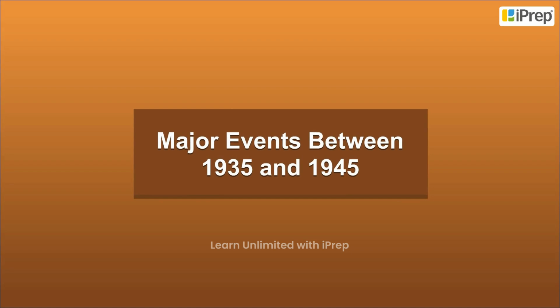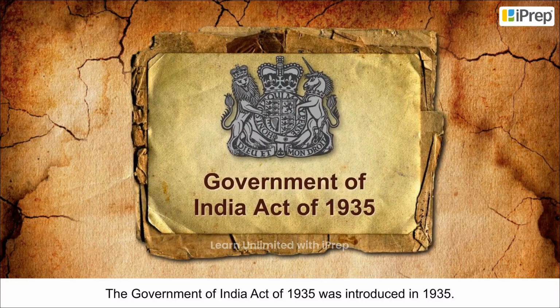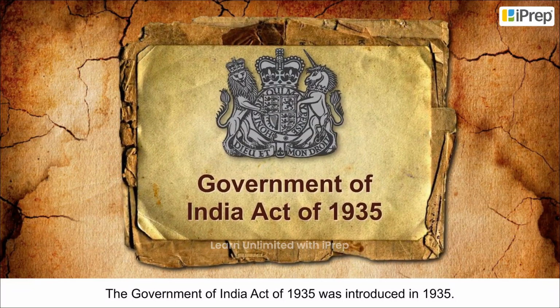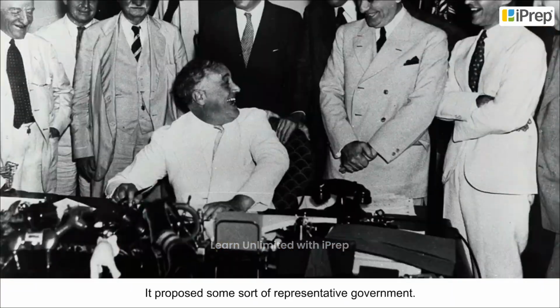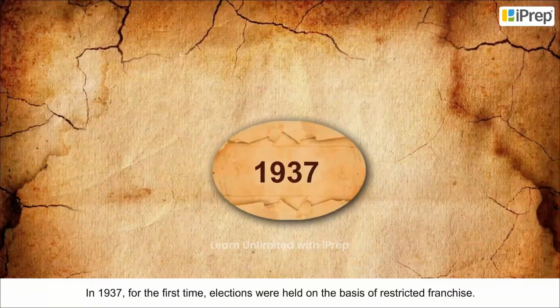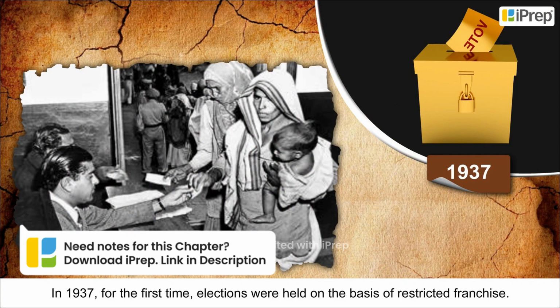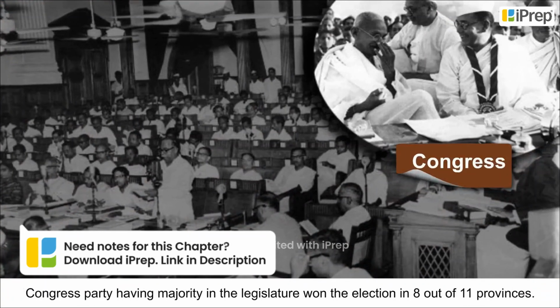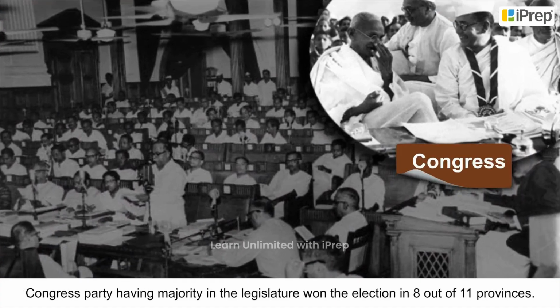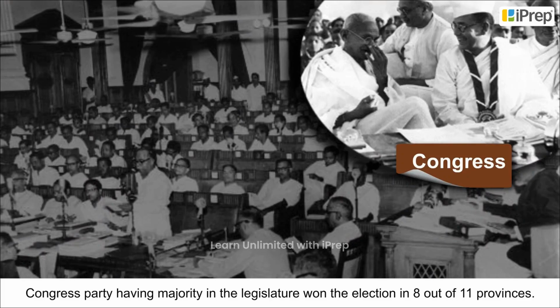Major events between 1935 and 1945. The Government of India Act of 1935 was introduced in 1935. It proposed some sort of representative government. In 1937, for the first time, elections were held on the basis of restricted franchise. Congress Party, having majority in the legislature, won the election in 8 out of 11 provinces.